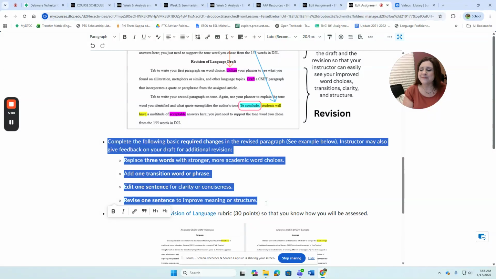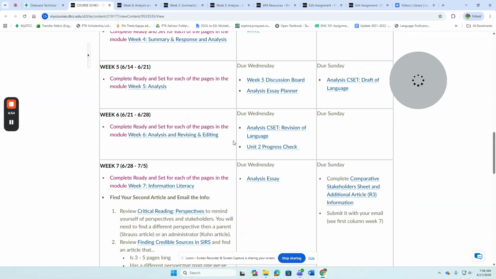Now, the next part of our schedule, so let's go back to our course schedule. We have nothing due on Sunday this week.